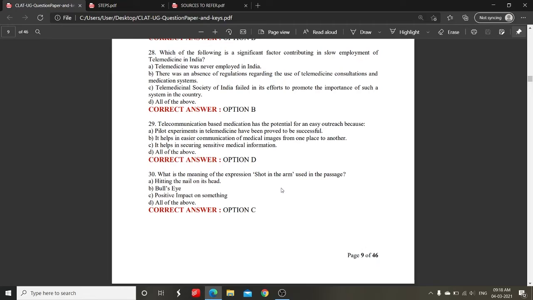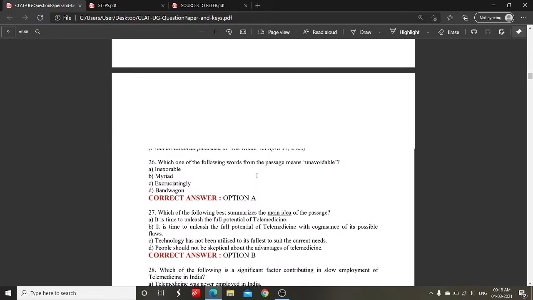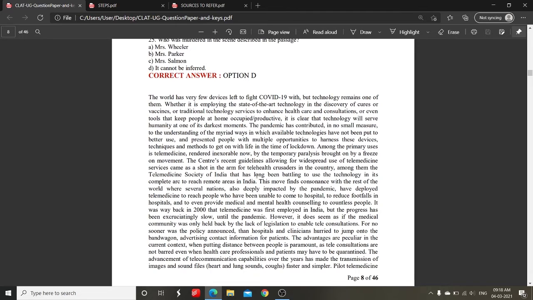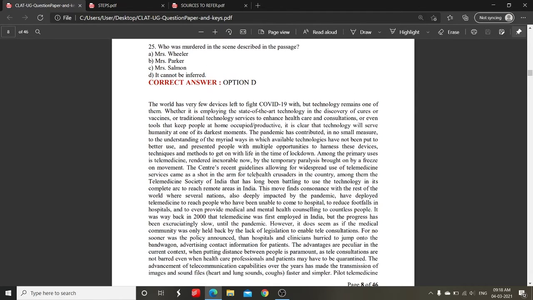Okay, so this is an idiom based question. Again, regarding idioms, I would say learn a few essential phrases beforehand, or you will have to make an intelligent guess looking at the context in which the idiom has been used. Now let's refer to the passage and locate where this idiom has been used, shot in the arm.